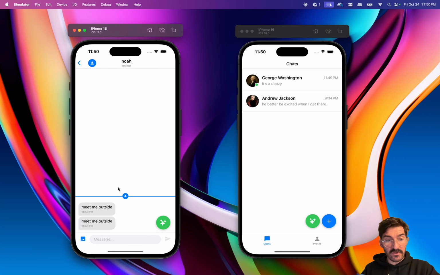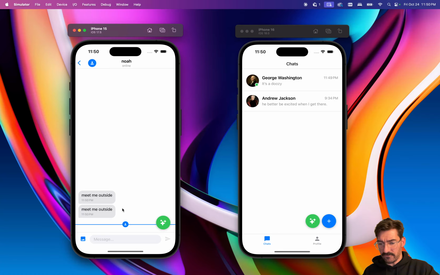Okay, so we've got our first message here. Oh, there you go. See, that's that duplicate that we sometimes get. All right, so now I'm going to go into airplane mode on the phone. You're actually not able to do this on the simulator, so I have to do this from the phone. We are now in airplane mode.